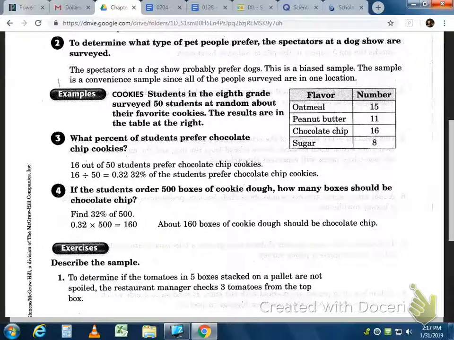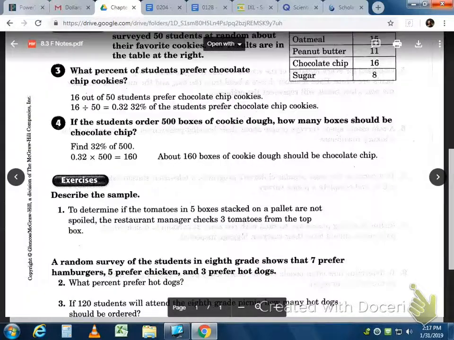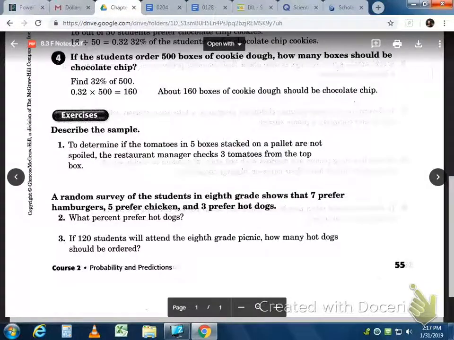So let's look at some of the examples that we have here. Number 1, to determine if the tomatoes in 5 boxes stacked on a pallet are not spoiled, the restaurant manager checks 3 tomatoes from the top box. Is that biased or unbiased? How many of you think it's unbiased? How many of you think it's biased? Okay, many more say biased. One of you that said biased, tell me why you think it's biased.